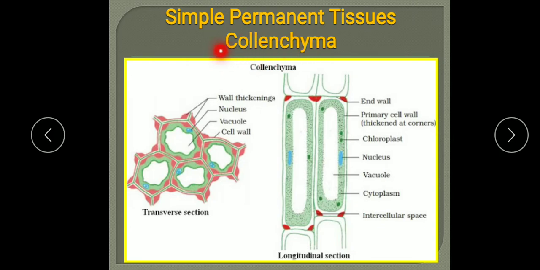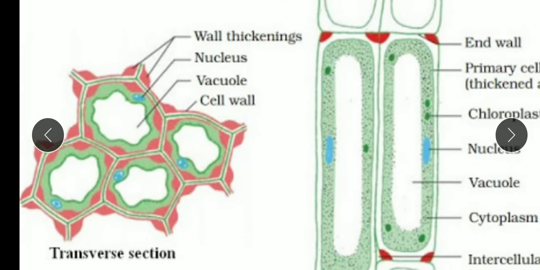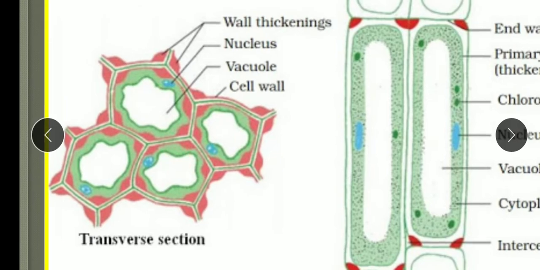Collenchyma tissue: in the Greek word, kol means glue and enchyma means infusion. It means these cells are attached to each other very closely. You see there is no intercellular space. The cells of the collenchyma are living, somewhat elongated, with cellulose thickening. Here you see the wall thickness. Everywhere you see the walls are thickened at the corners.